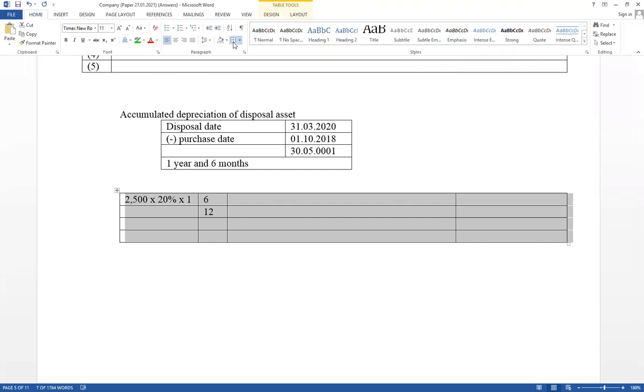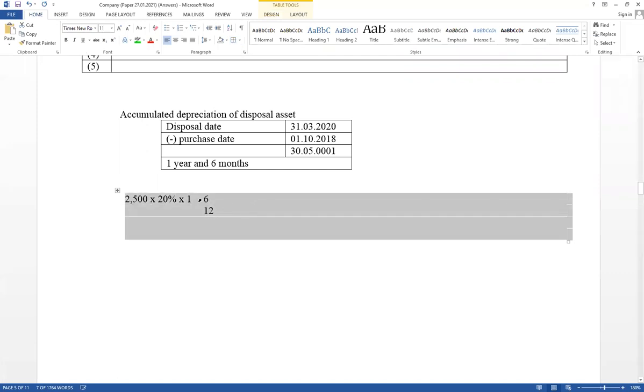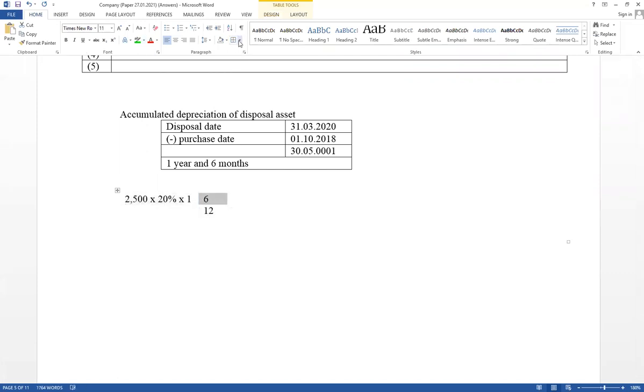Then calculate the annual depreciation. Here, the mixed fraction should be calculated. Therefore, the mixed fraction equals 12 into 1 equals 12, plus 6 equals 18. Therefore, 18 over 12. This is a mixed fraction.